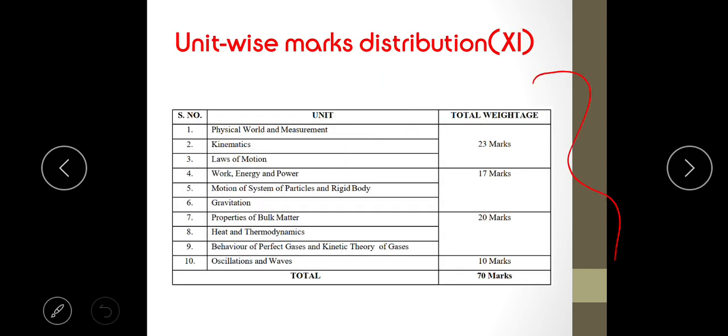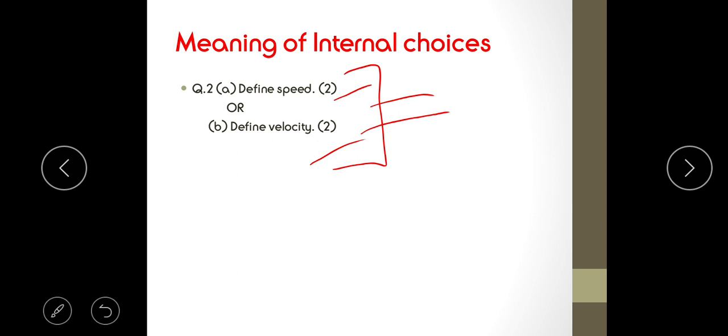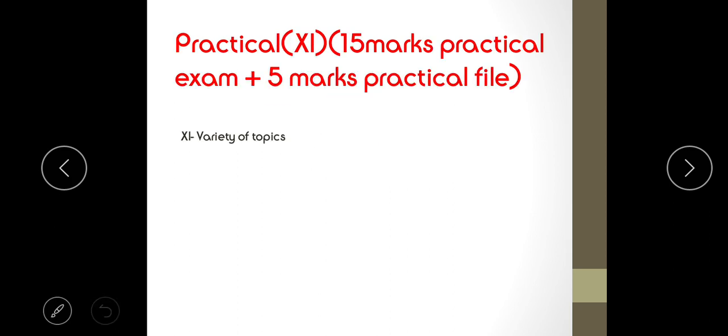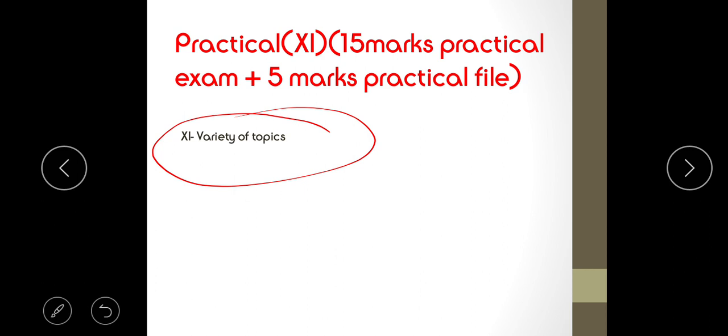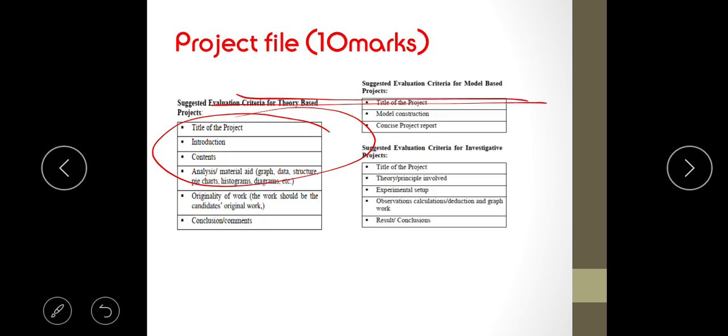Now this is the unit wise marks distribution that has been allotted. So each of these units carries a certain amount of marks which has been allotted by the council. Now the practical examination of 15 marks consists of a variety of topics which are there in the scope of the syllabus. Whatever practicals will be done, it will be written in the lab manual, and that lab manual will be consisting of 5 marks.